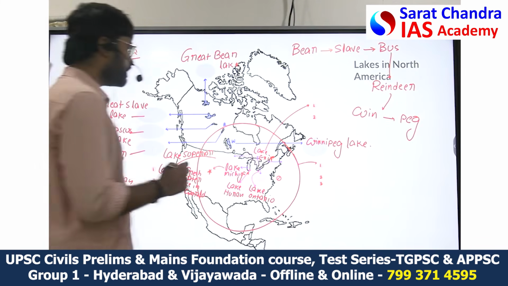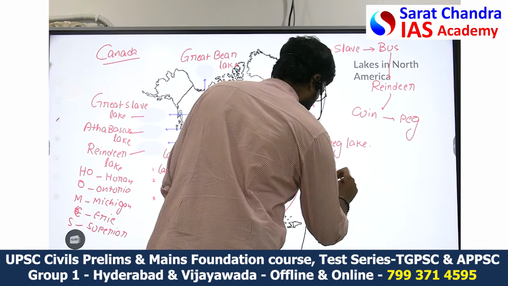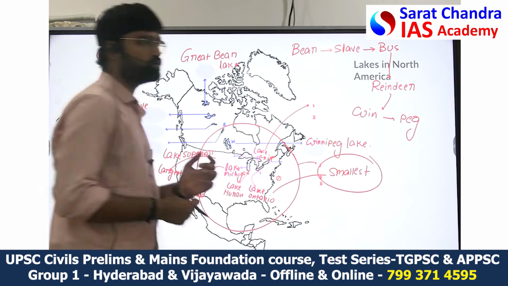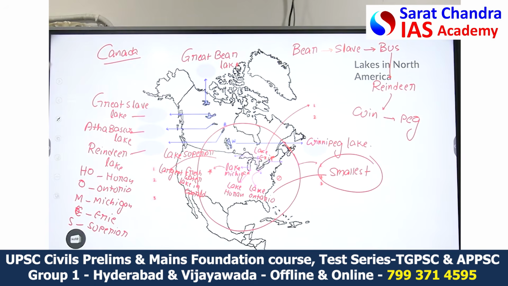And Lake Ontario is the smallest among the Great Lakes in USA. Lake Ontario is the smallest, and Lake Superior is the largest.